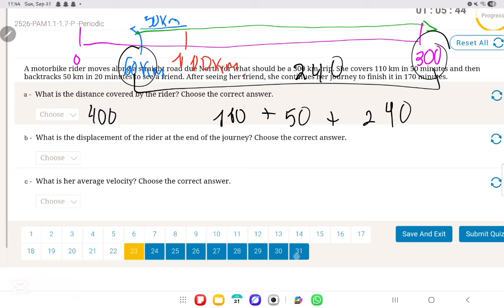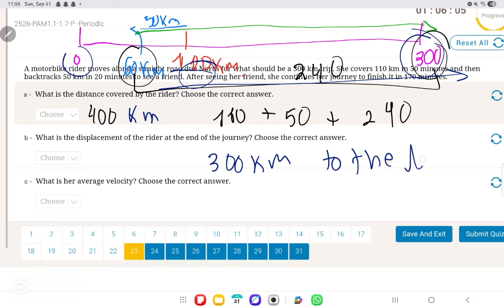Now, what is the displacement? Displacement is x final minus x initial, so 300 minus 0, which is 300 kilometers. However, it's displacement, so there's a direction. And to which direction is she traveling? She's traveling due north, because it's written here behind the 110. So, 300 kilometers to the north.